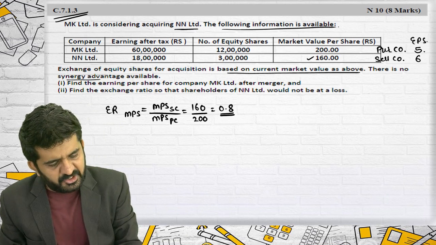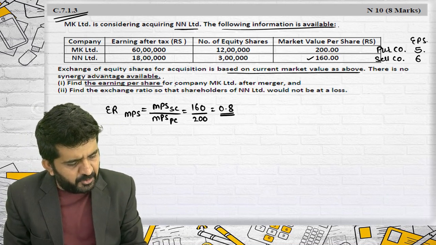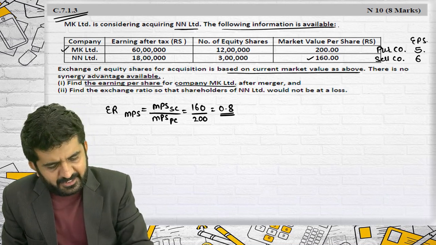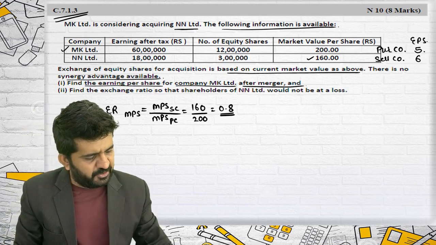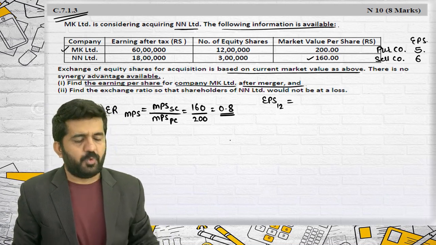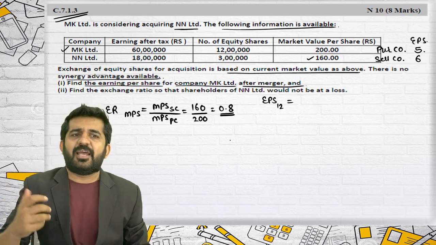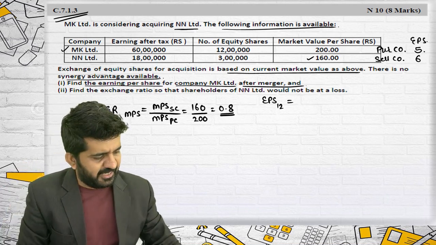There is no synergy advantage available. Find out earning per share of MK Limited, that is purchasing company, after merger. They are telling me to find out EPS 12. In examination, preferably you should write down the formula. Here I have written it n number of times, so I am not writing it again.